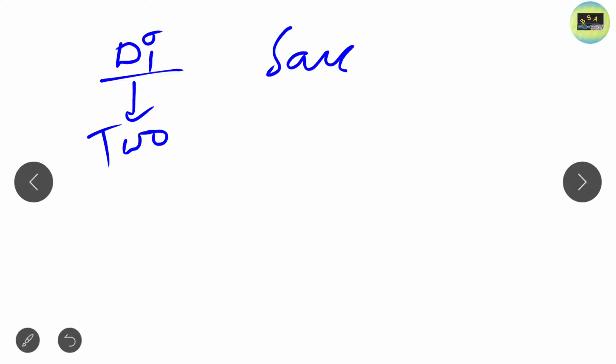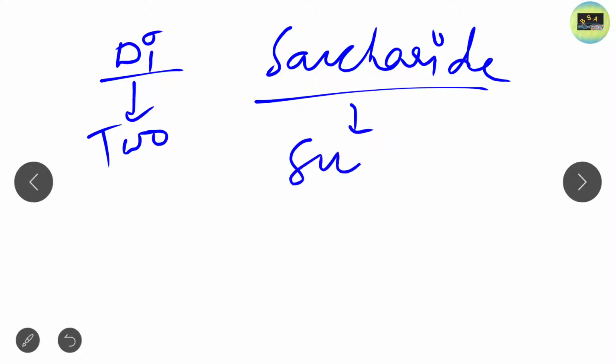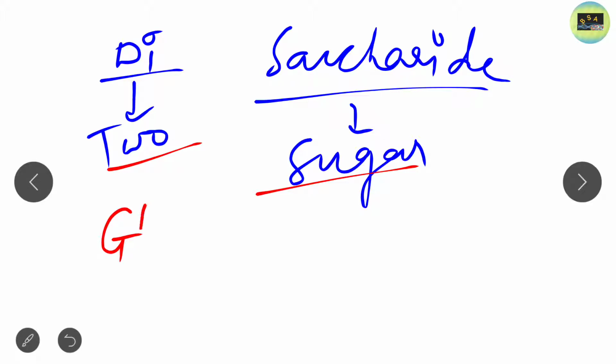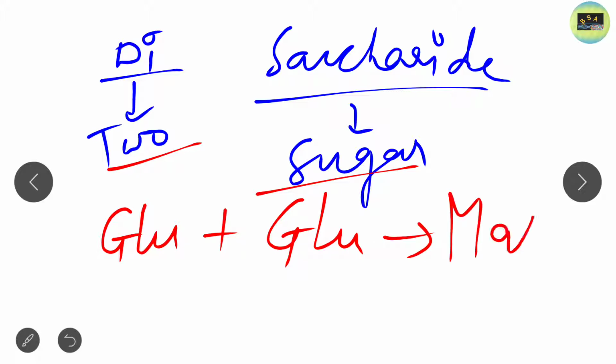Di means two, and saccharide means sugar. It means a molecule which is made up of two sugars is known as disaccharide. So this is the basic concept of disaccharide. For example, if you take monosaccharide glucose, and if you combine another glucose with it, then it forms a disaccharide, and that is maltose. So this is an example of disaccharide.